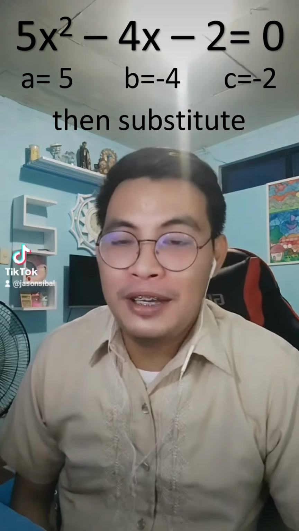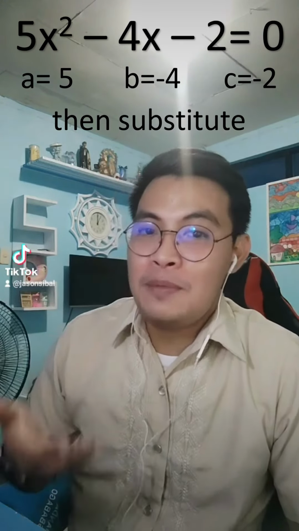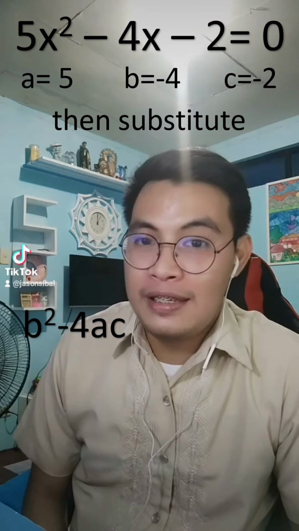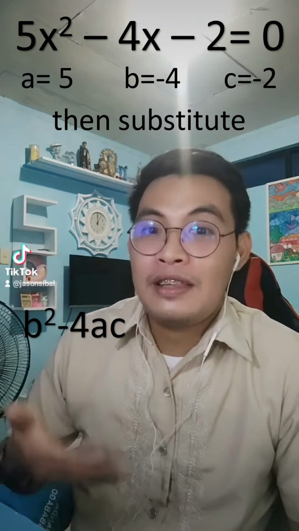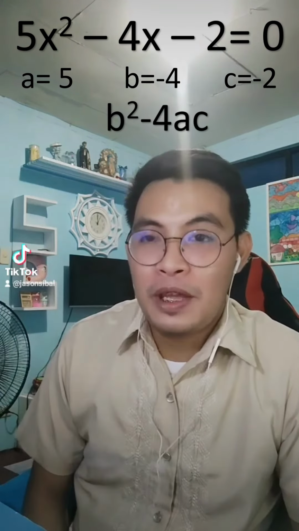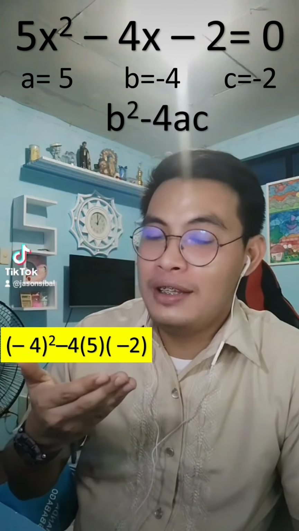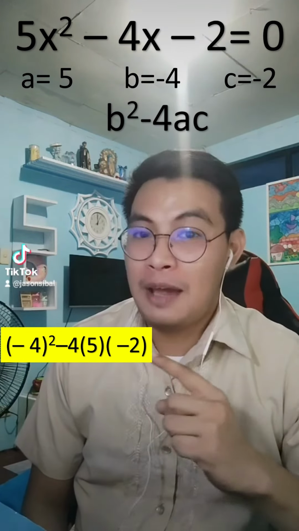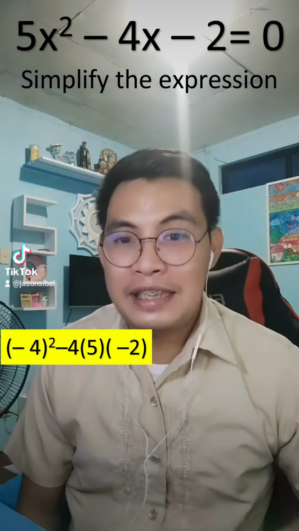After nating makuha yung ating mga coefficients, substitute natin sa expression b squared minus 4ac. Then we have this expression. We have negative 4 squared minus 4 times 5 times negative 2. Then simplify.